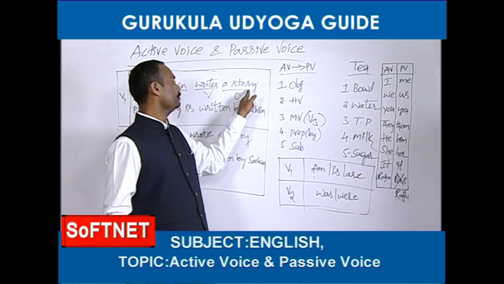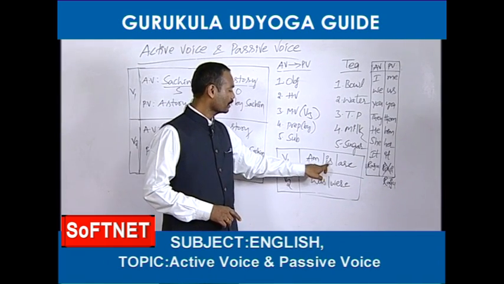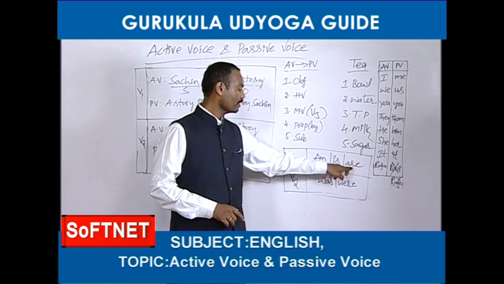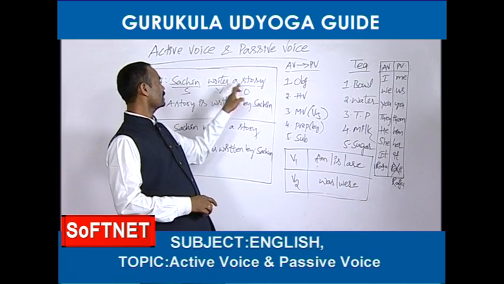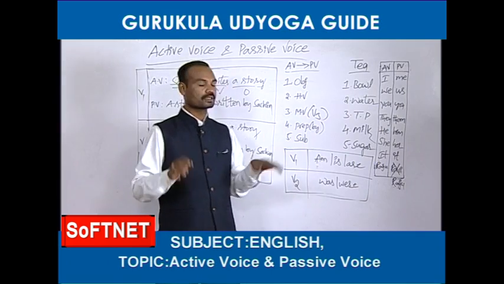Sachin likes me, so me becomes I should be taken here. After I, we should take am. I is wrong, I are wrong, I am. Sachin likes me, so I am liked by Sachin, like that.